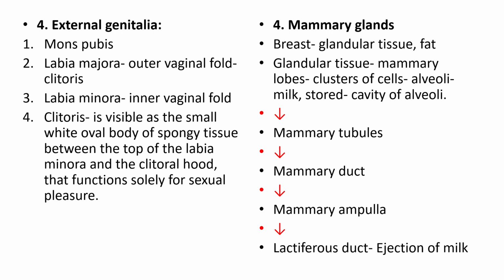The next part is the mammary glands. This is the breast, which is glandular tissue and fat. The glandular tissue forms mammary lobes, which consist of clusters of cells called alveoli, which secrete milk, and the milk is stored in the cavity of the alveoli. Then it is transported to the mammary tubules, then the mammary duct, then the mammary ampulla, and then the lactiferous duct, which is for ejection of the milk.